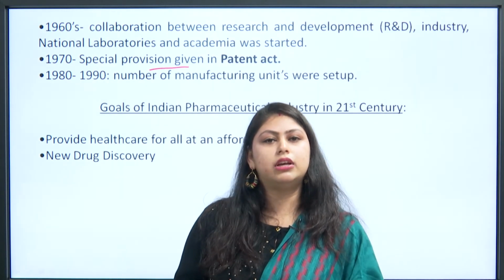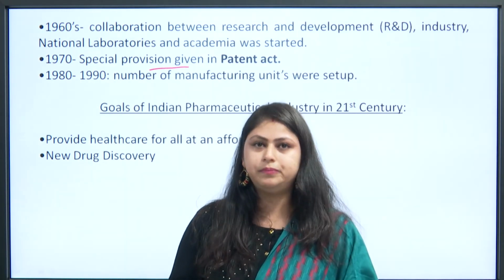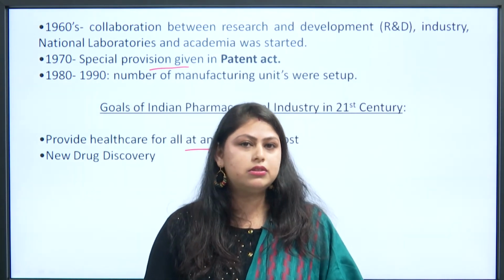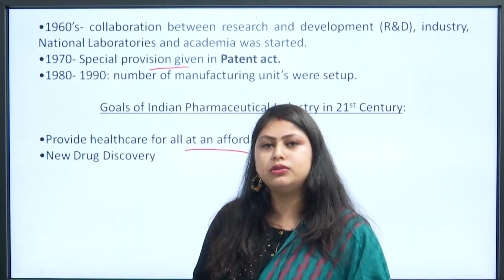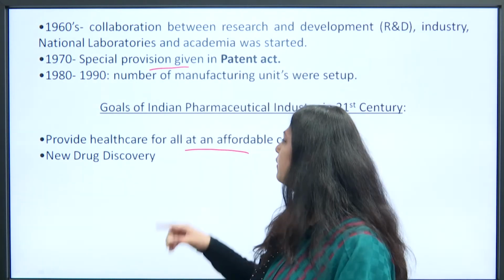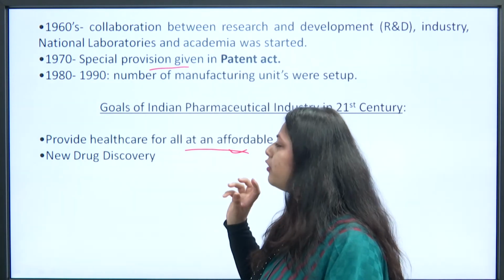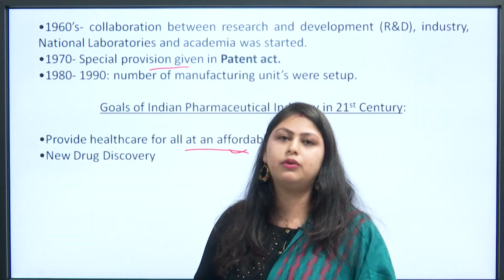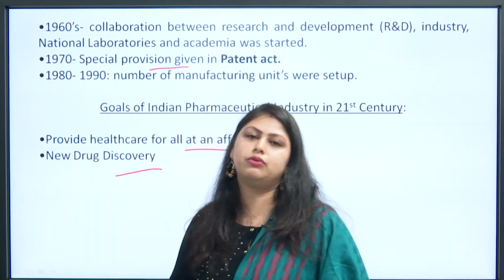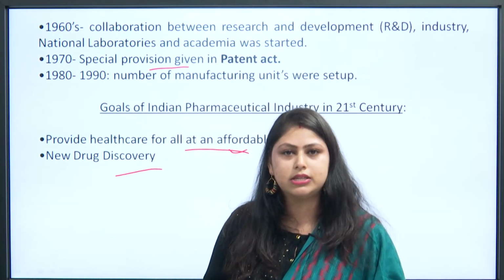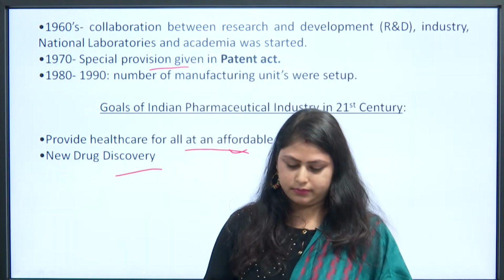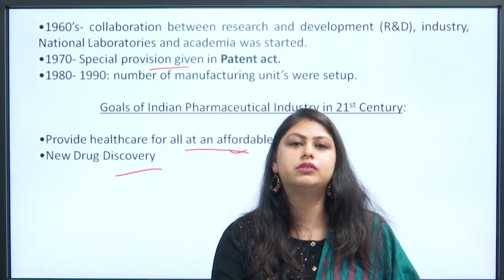So in the 21st century, the goal of pharmaceutical industries is to provide health care for all at affordable cost. Affordable cost is very important because the general public can then afford the drugs which are in the market. They should not be costly. So the reduction of drug cost is very important and is a main goal for the 21st century. And the next is new drug discovery. New discoveries should happen in the country so that new drugs can be used by the public for various diseases. So this is all about the Indian pharmaceutical industry.